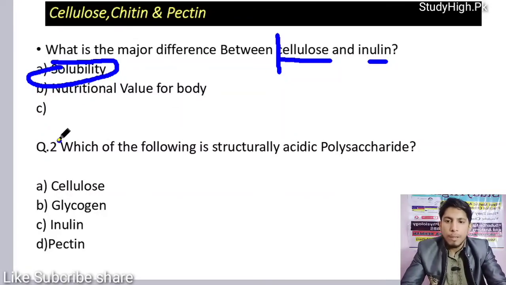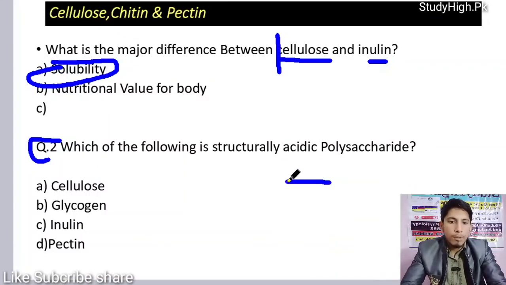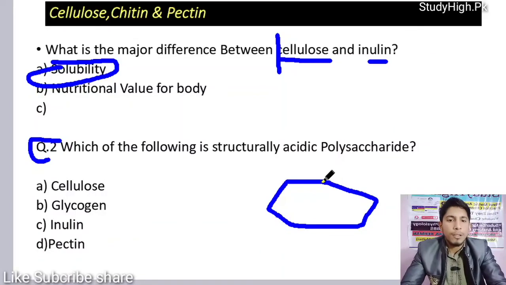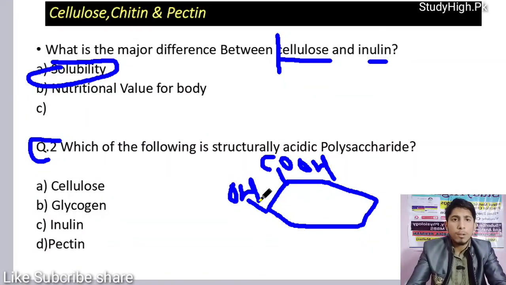Question number two. Which of the following is a structurally acidic polysaccharide? Cellulose, glycogen, inulin, pectin. As I have explained, in pectin, the carbon 6 of galactose has been oxidized into COOH. So pectin is a structurally acidic polysaccharide and it consists of galacturonic acid, not glucuronic acid, because on carbon 4, as you know, galactose and glucose are C4 epimers of each other. In galactose, the OH group is projected upward, in glucose projected downward.